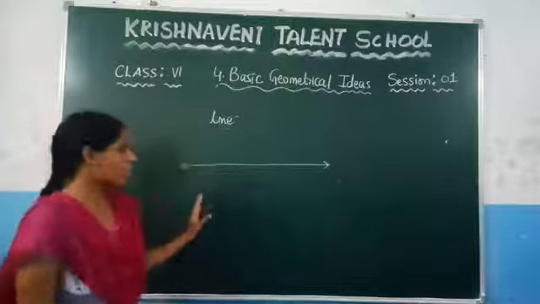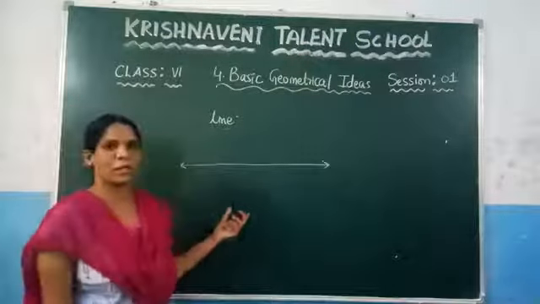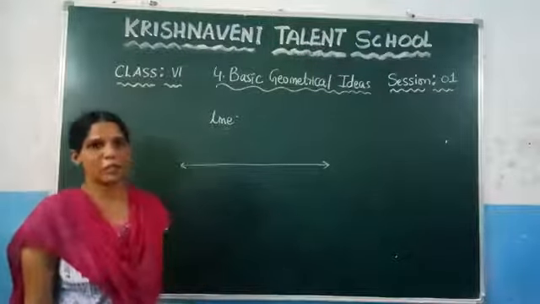What is meant by the line? A line should not have any initial point and should not have any terminating point. You can define the line as: if you take a line segment and extend it on either of the sides such that it has no initial point and no terminating point, we call it a line. How do you denote the line?